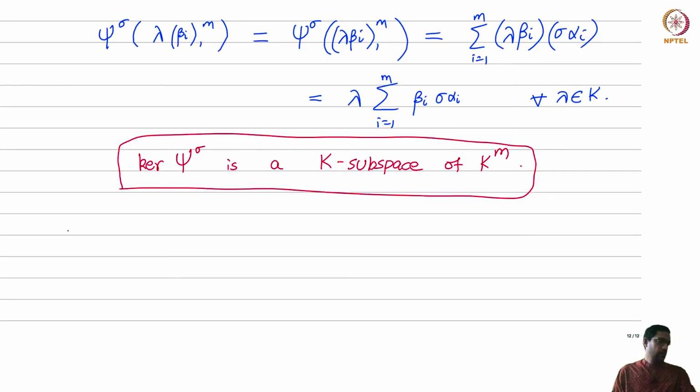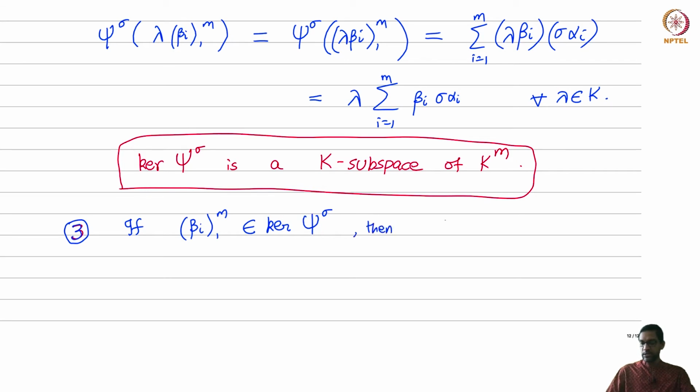And what's the third property? And this is somehow one of the most important properties of these maps. And this really uses the fact that gamma is a group. So observe that the earlier half of Artin's theorem did not really use the fact that gamma is a group of automorphisms. The group structure was not used, but now we are going to use it. So here's the observation. Suppose I pick an m tuple beta I from 1 to m, which is in the kernel of psi sigma.